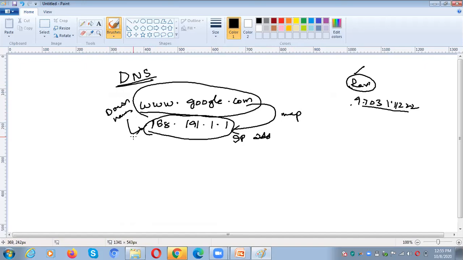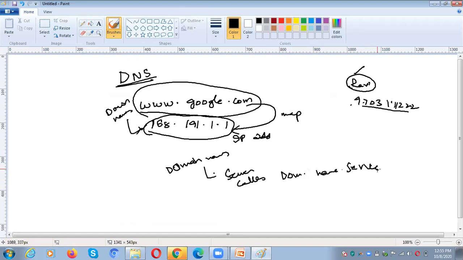So how can it happen? All the domain names will be maintained by a server called the domain name server, DNS.